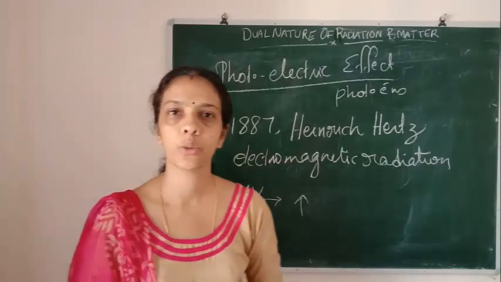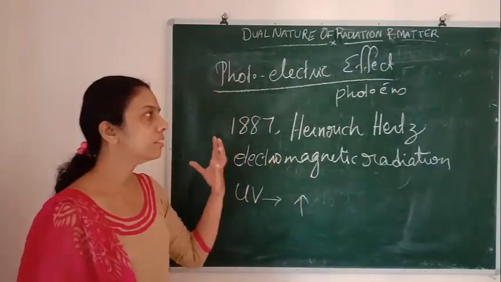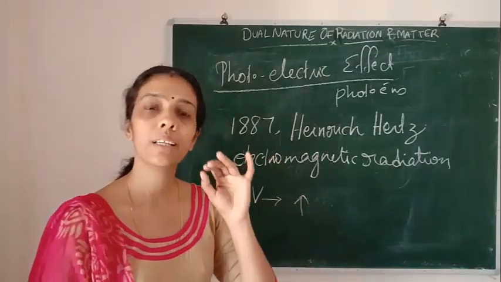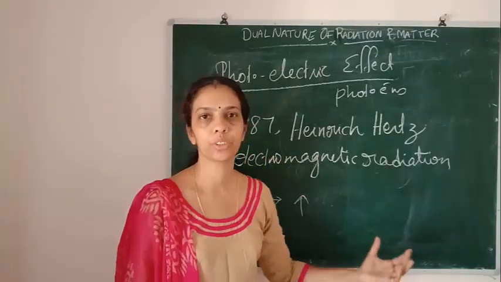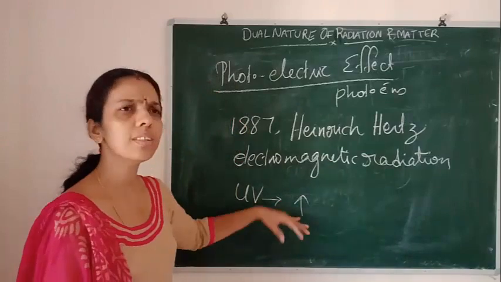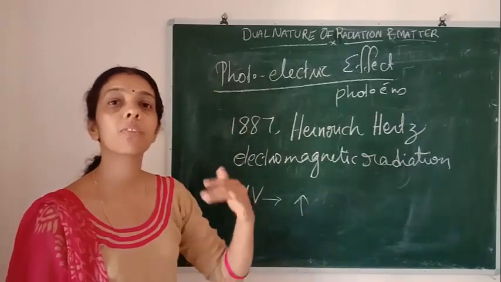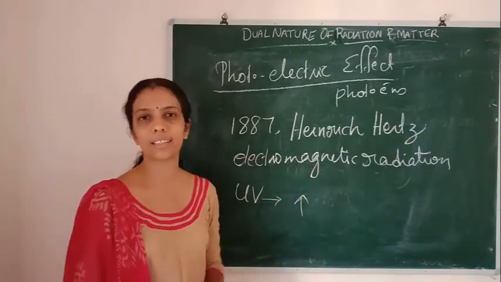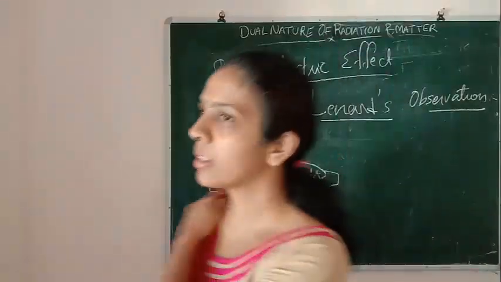At that time, nobody had any idea about electrons, they had not yet discovered electrons. So he understood that some charges were coming out, and because of those charges the spark was increasing.